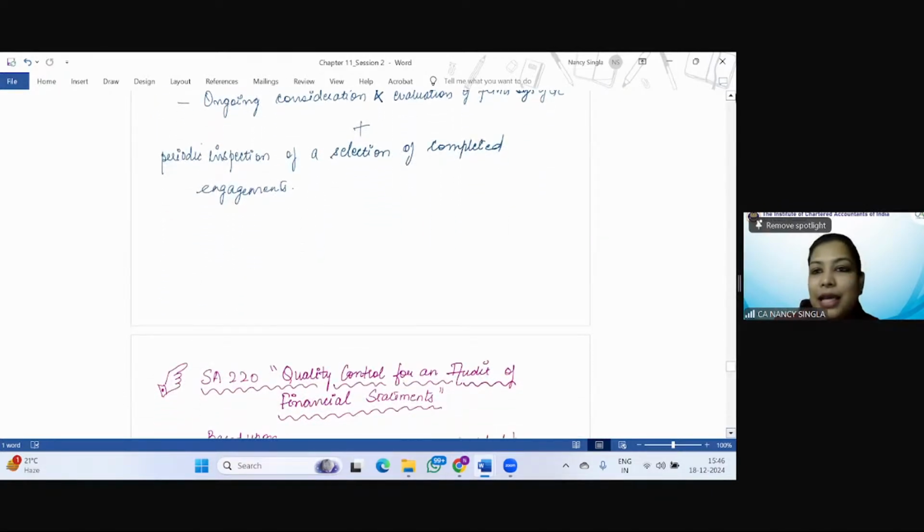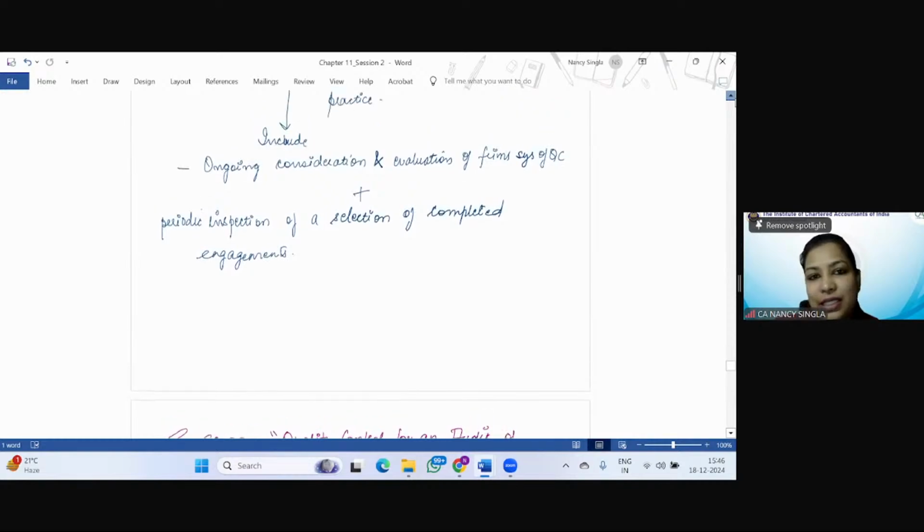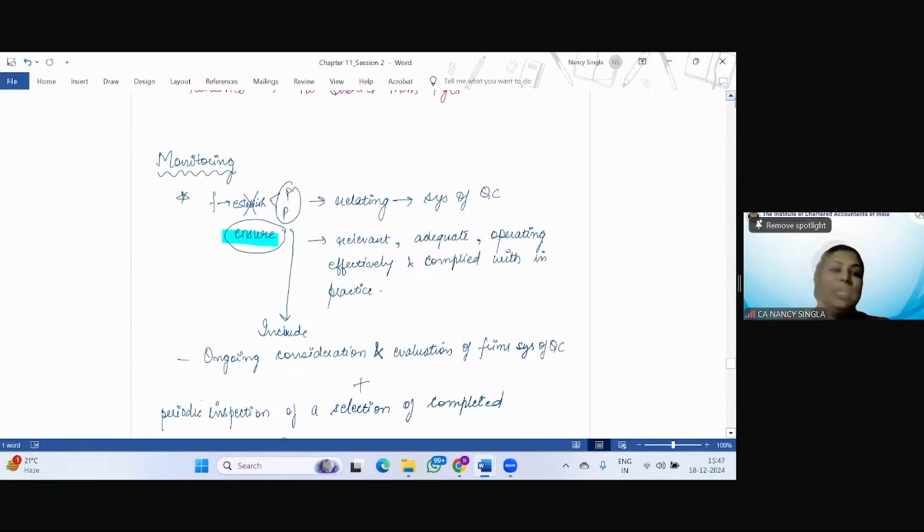Quickly tell me, is it clear? SQC 1 is completed now. In case you have any query relating to the standard on quality control 1, you can send in your queries. And students, with respect to these 6 points, you can get a 3-mark or 4-mark question with respect to any of these points, right? So all these are really very, very important.